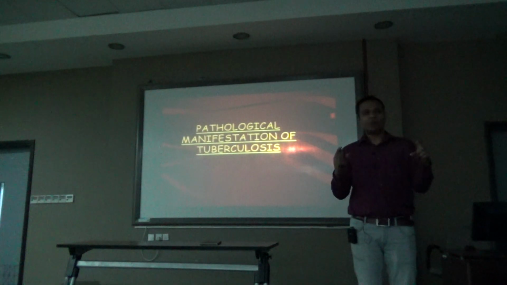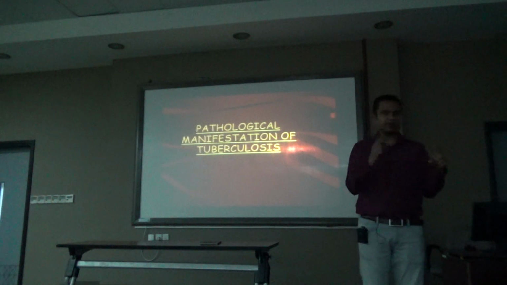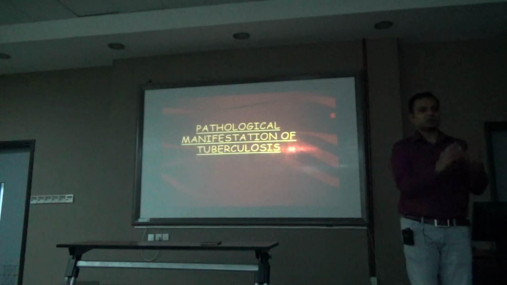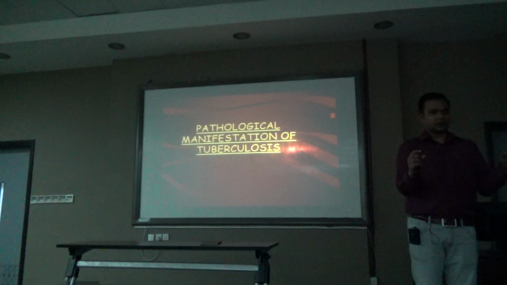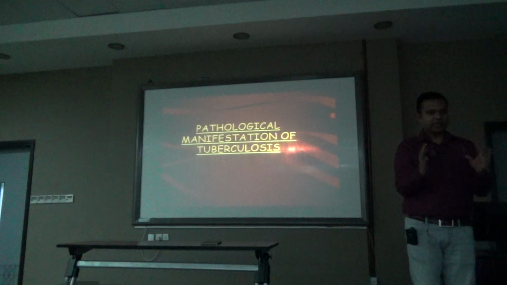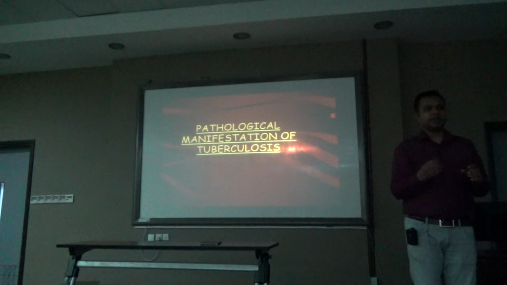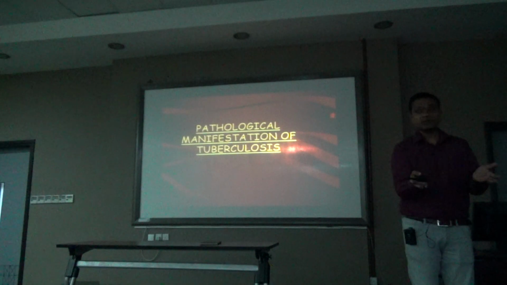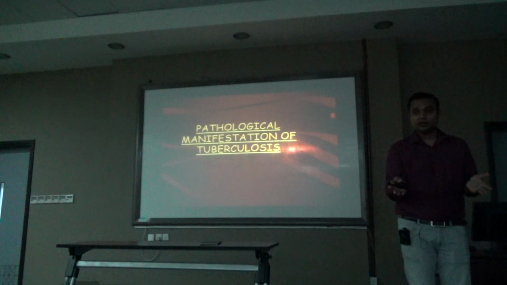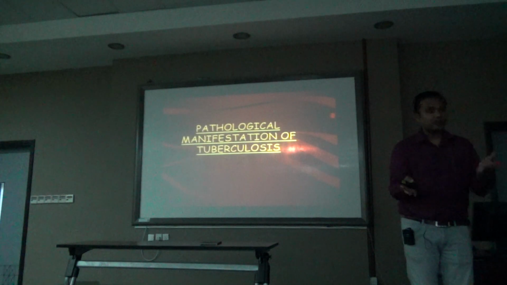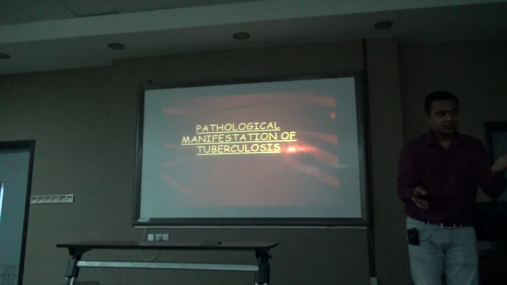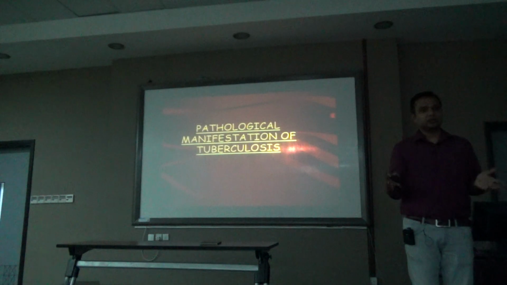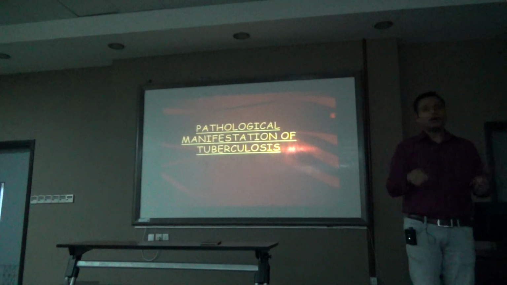Mycobacterium tuberculosis causes infection. That infection, the disease suffered due to Mycobacterium tuberculosis, we will call tuberculosis. Mostly it will be in the apical area. Why? Because of the high oxygen tension. Why high oxygen tension? Why not carbon dioxide? Because it needs oxygen for very good growth. It needs oxygen for the growth. That's why it goes and stays in the apical area.